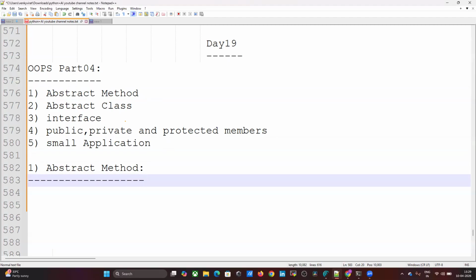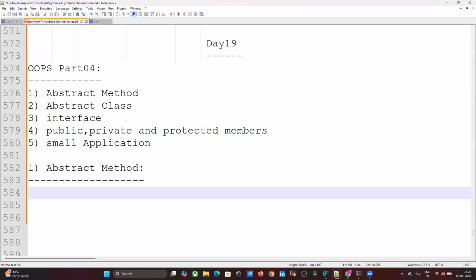Sometimes we don't know about requirement or implementation, just for a future purpose I can declare a method. Abstract methods have only declaration but not implementation. This is not an implementation.